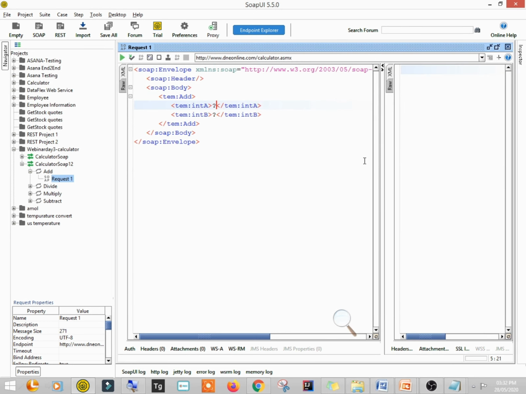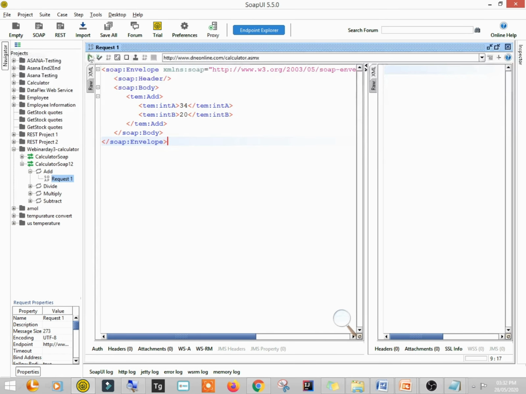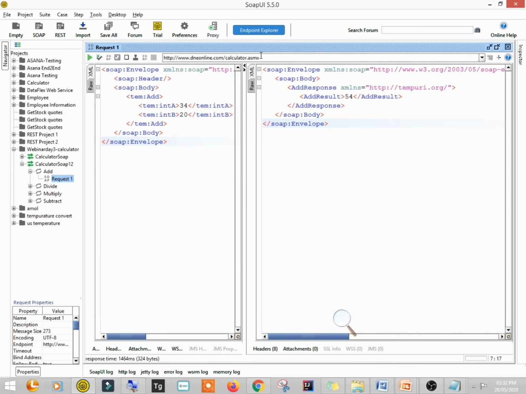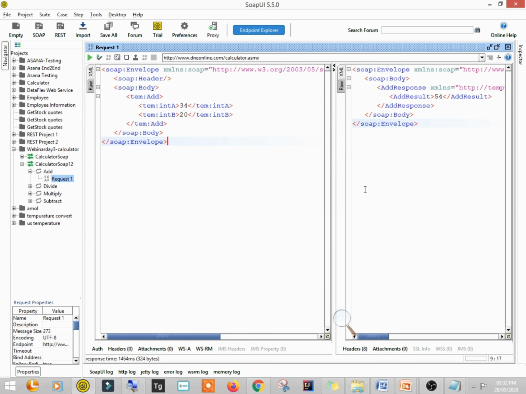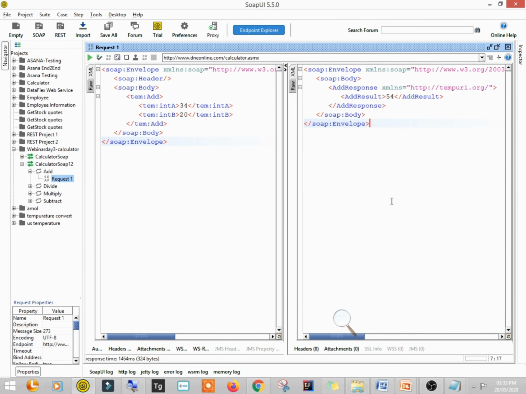For example, I am taking two numbers, 20. So the addition of these two is going to happen, right? So I'll run this request from this play button. Just click here and see the output, right? So this is the output body, and here you can see 54 is the output. Okay, so this is what is going to happen, and this web service you can use for any web calculator application, right? So with the help of this input, the output is going to come.